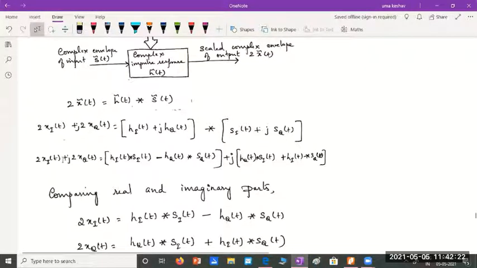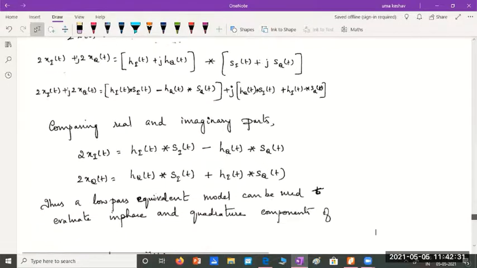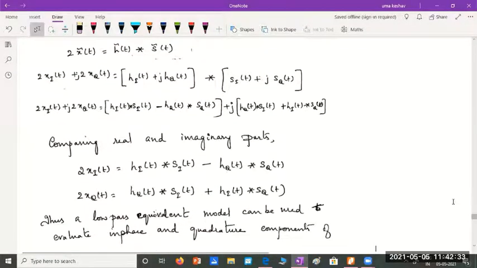So when we do this and simplify and equate, you can just try to multiply, do the convolution and try to simplify. I'm keeping this convolution as it is.